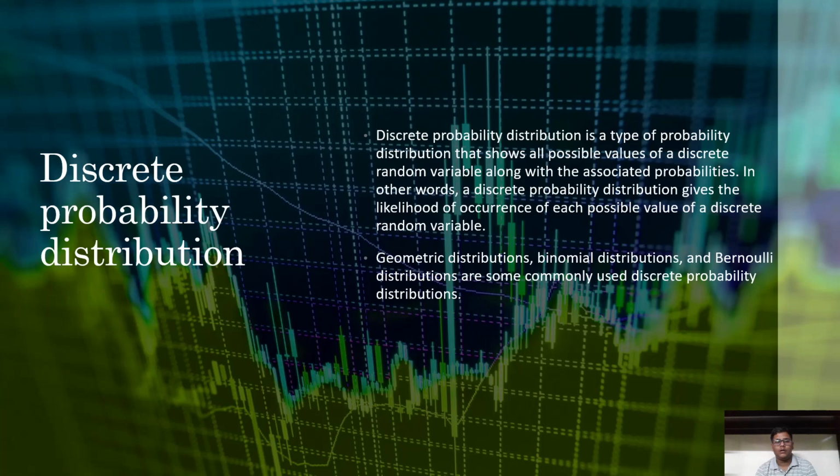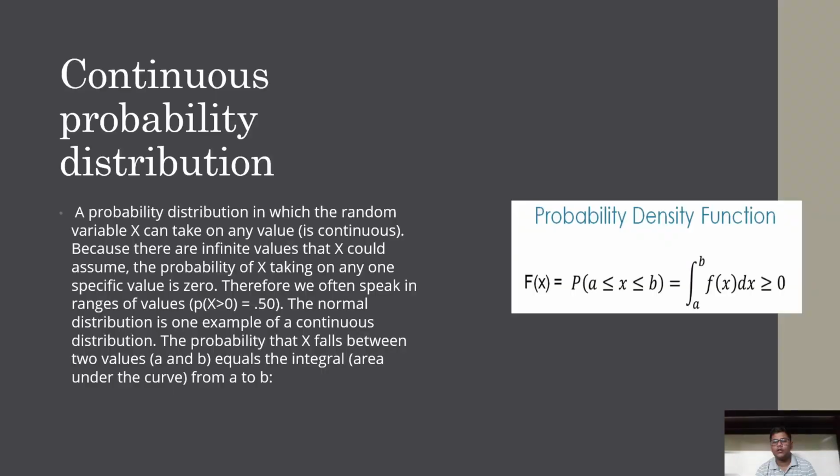Describe a discrete probability distribution. A discrete probability distribution is a type of probability distribution that shows all possible values of a random variable along with the associated probability. In other words, a discrete probability distribution gives the likelihood of occurrence of each possible value of a discrete random variable. Geometric distribution and binomial distribution are some commonly used discrete probability distributions.